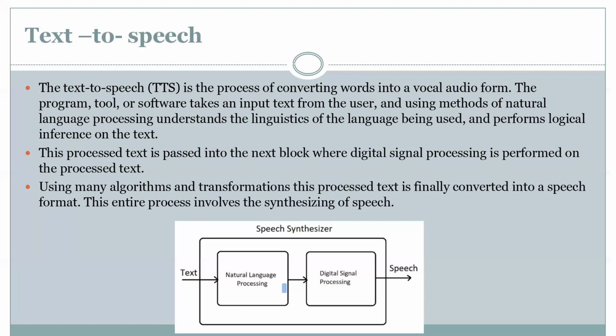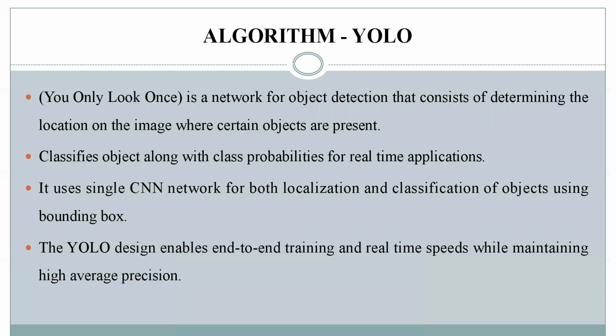So it is a useful tool, and mostly it is in gTTS, because we have used a Python library and our project is based on Python. The algorithm You Only Look Once is a network for object detection that consists of determining the location of the object where certain objects are present, and classifying objects along with class probabilities for real-time application. It uses a single CNN network for both localization and classification of the objects using bounding boxes. The YOLO design enables end-to-end training and real-time speeds while maintaining high average precision.